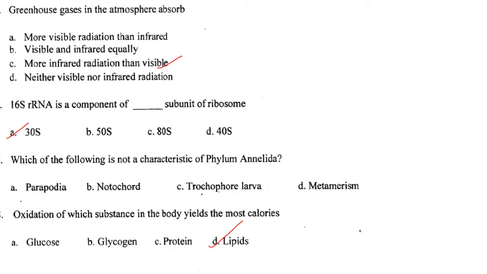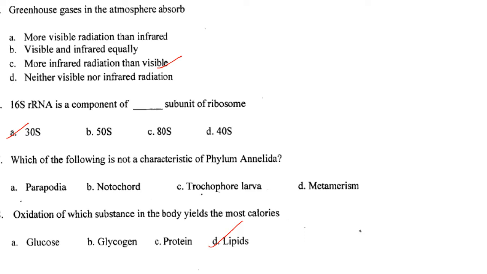Then greenhouse gases in the atmosphere absorb more infrared radiation than visible. Answer is option C. 16S rRNA is a component of the 30S subunit of the ribosome. Answer is option A. Which of the following is not characteristic of phylum Annelida?